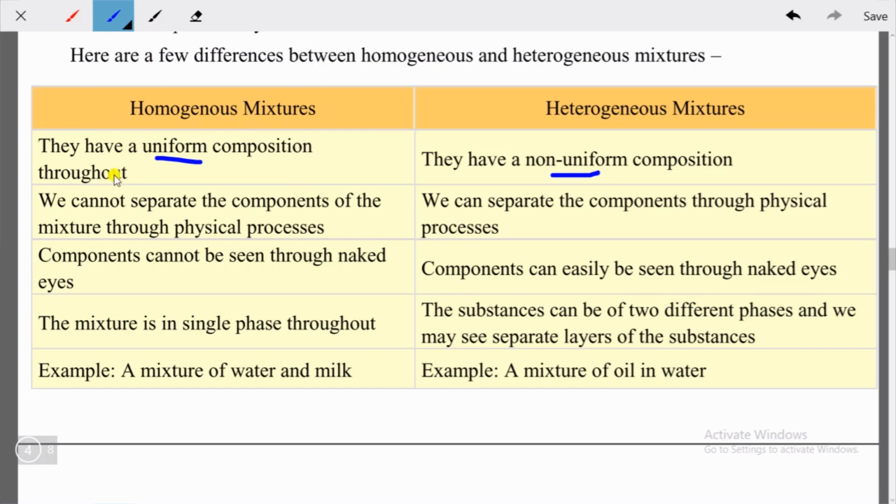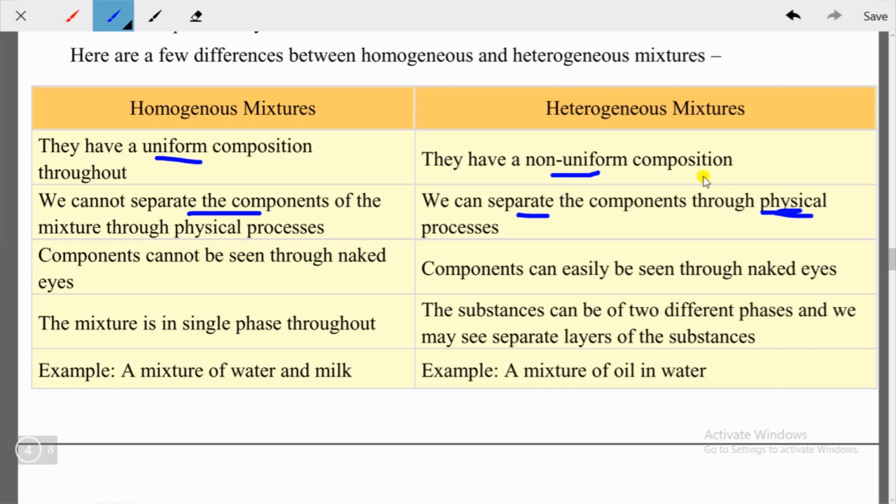In a homogeneous mixture, we cannot separate the components through a physical process, but in a heterogeneous mixture we can separate them by a physical process. This is very important. Components cannot be seen with the naked eye. After dissolving sugar or salt, you will find the solution of water would be transparent, like the earlier one, very clear.